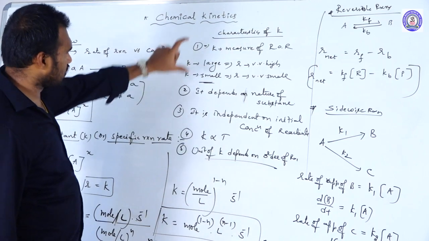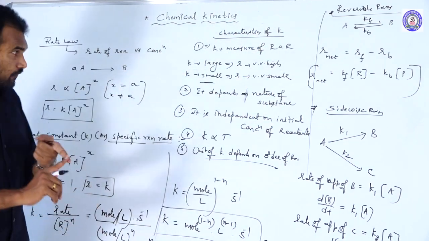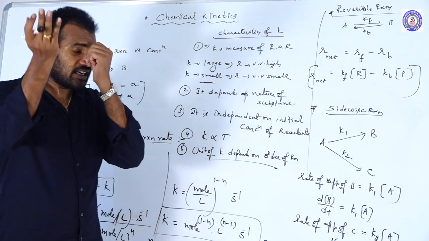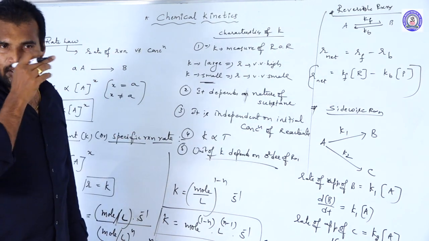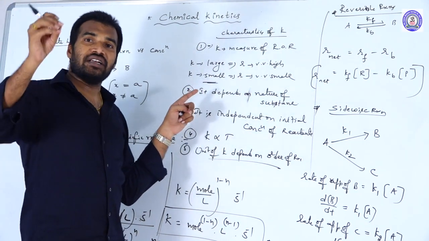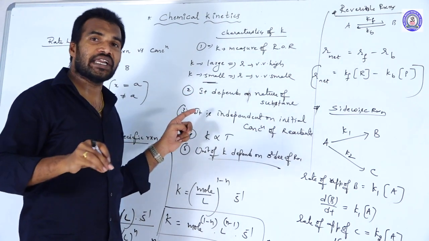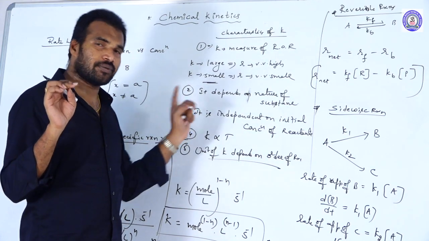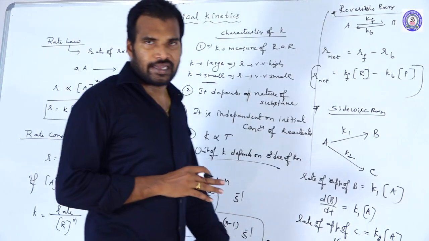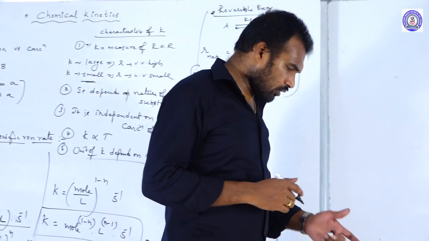So these are the 5 characteristics of the rate constant. The first one: it indicates the rate of the reaction. If the K value is bigger, the rate of the reaction is higher. If the K value is smaller, the rate of the reaction is smaller. Next, it depends upon the nature of the substances, it is independent of the initial concentrations, it is directly proportional to the temperature, and the units of K depend upon the order of the reaction. These are the characteristics of the rate constant.